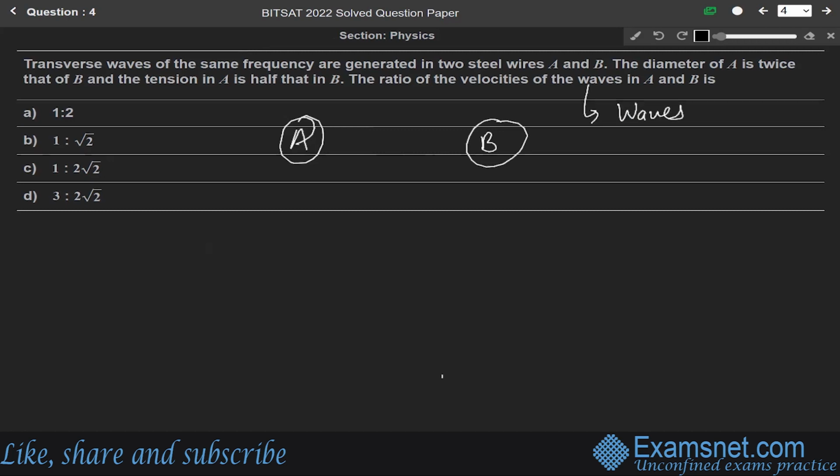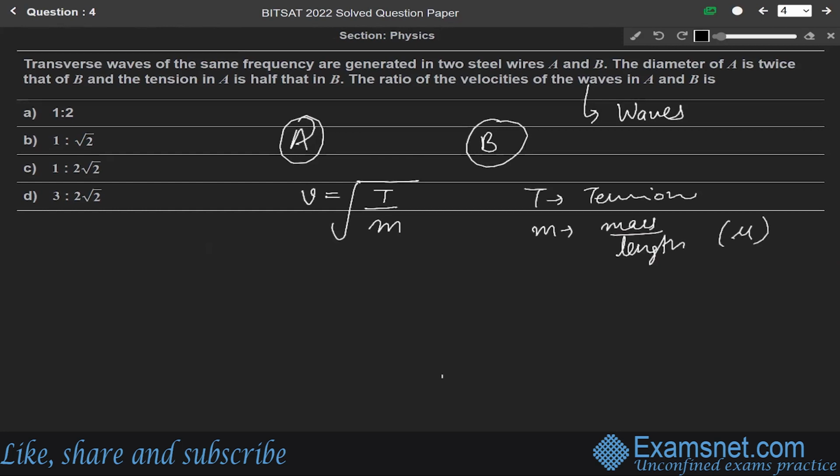So as given in the question, first of all, we know that the velocity of the transverse wave is given as V equals under root T over M, where T is the tension and M is the mass per unit length. Sometimes we also write mu in place of M. So if r is the radius of the wire and rho is the density, then we can write mass as area into density. Area is pi r square, into density rho. Let us say this is equation number 1.